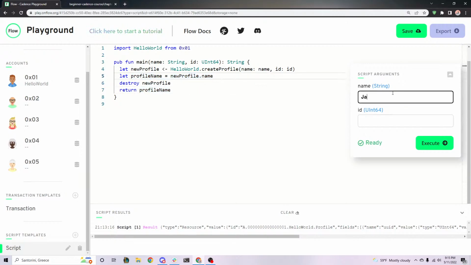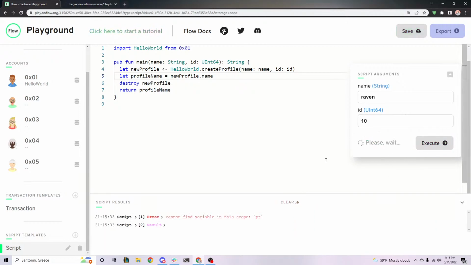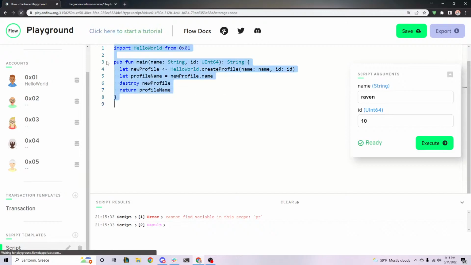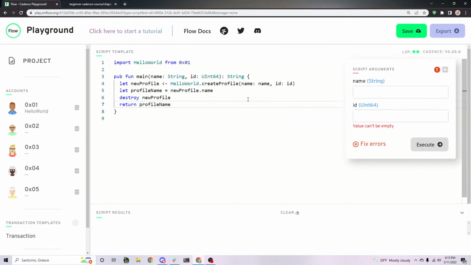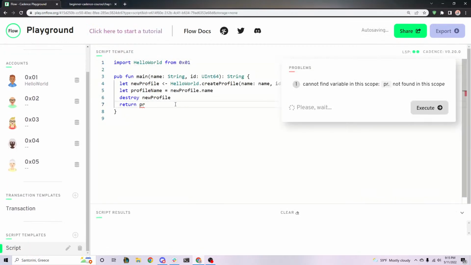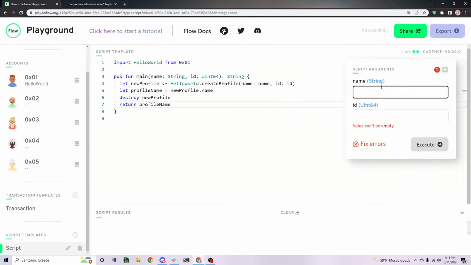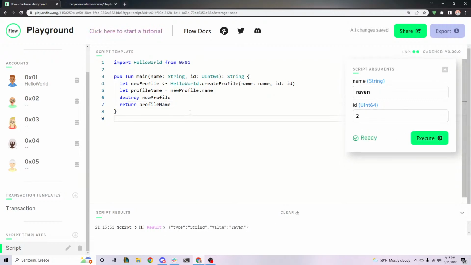So if we type in, who else answered? Raven. The ID is 10. We execute. Let's clear this first. Okay, we execute. It should return Raven. Playground's giving us problems, of course, but hopefully you get the point. But let's just see. Hopefully, please. Maybe if I click save. Come on, Playground. Raven and 2. Yay, Raven. Okay, so perfect. It worked. So does this make sense to everybody?